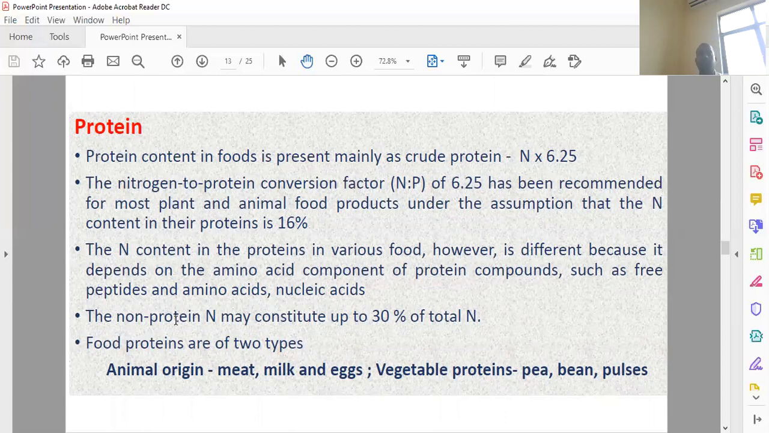The nitrogen content in the protein of various foods depends upon the amino acid composition of the protein. Sometimes free peptides, amino acids, and nucleic acids are present. So the non-protein nitrogen constituents can be up to 30%. So when calculating protein, at times the nitrogen quantity does not give the overall protein, so we multiply by the factor 6.25 because some non-protein nitrogenous parts are also present. Protein foods are present in two forms, either animal origin or vegetable origin.